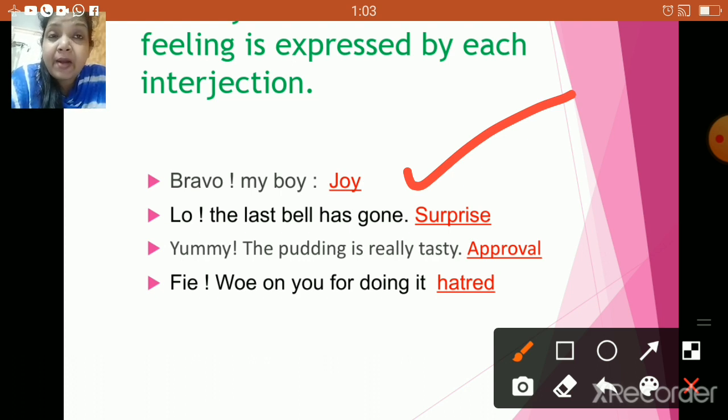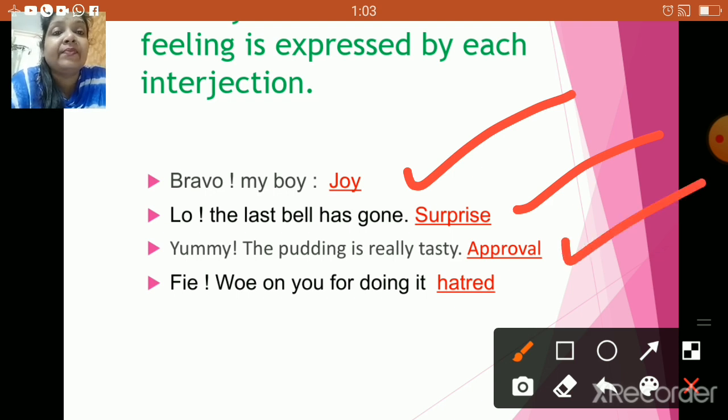That was a surprise. Next one, yummy, the pudding is really tasty. Yes, you are approving something, right? So you are agreeing to something. So that's approval. Next one, fie, woe on you for doing it. So that's a kind of hatred.